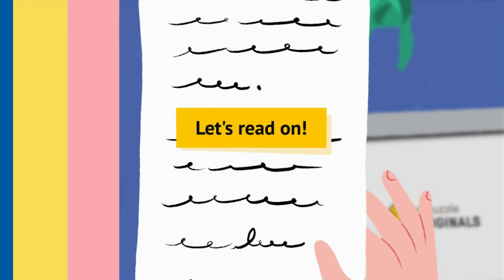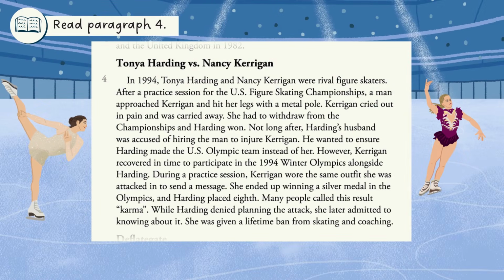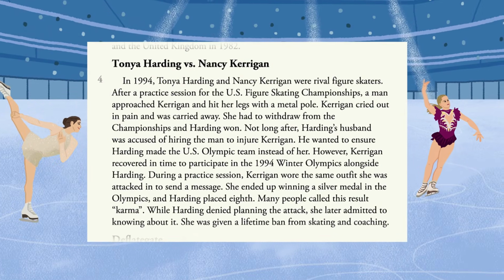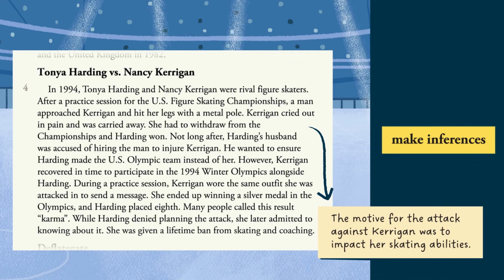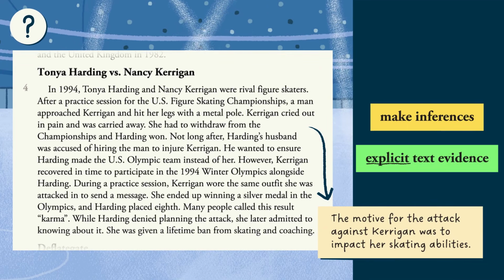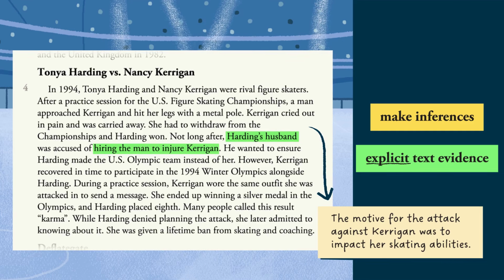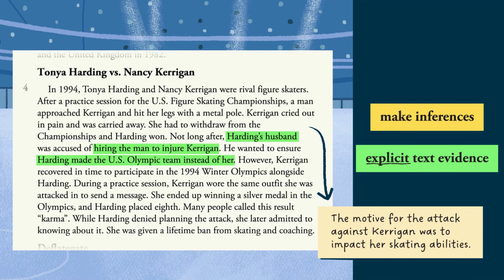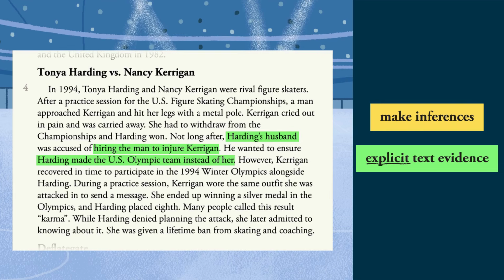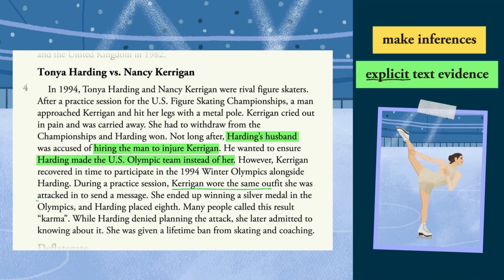Let's read on. Read paragraph 4. We can infer that the motive for the attack against Kerrigan was to impact her skating abilities. Which sentence from the text best supports this inference? Harding's husband hired the man to attack Kerrigan and impact her skating abilities so Harding would make the U.S. Olympic team instead of Kerrigan. But his plan didn't work. Kerrigan did compete and even wore the outfit she was attacked in to send a message.